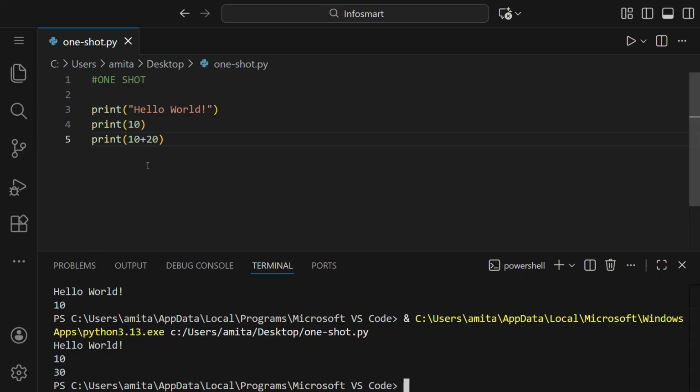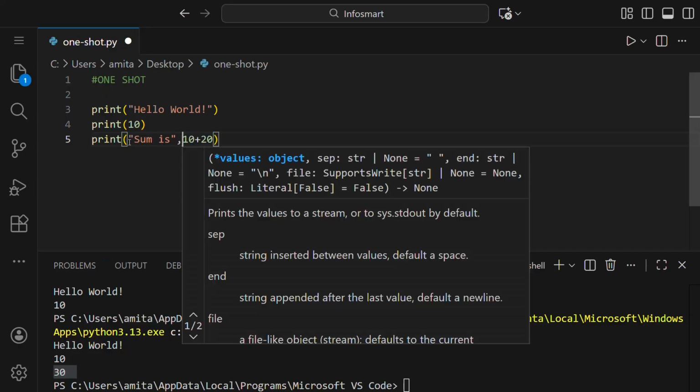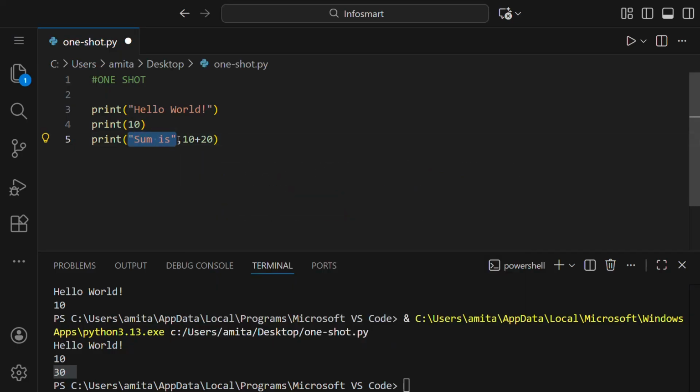If we want to print multiple values, like we want it to print sum is 30, here we'll put double quotes, write sum is, and then just put a comma. So you can see in double quotes we have written the thing that is to be printed as it is, which is sum is, and then I have put a comma and then 10 plus 20. Running this we get sum is 30.